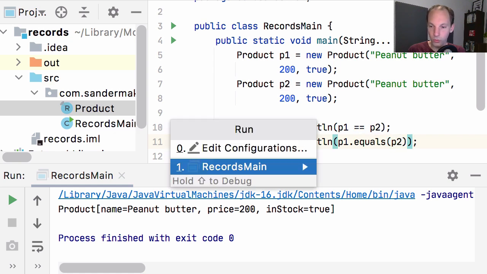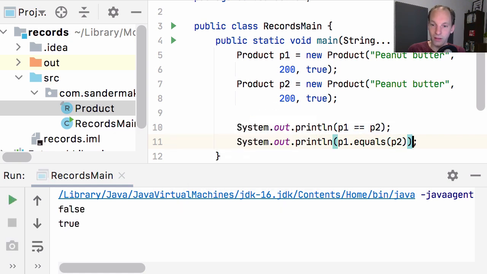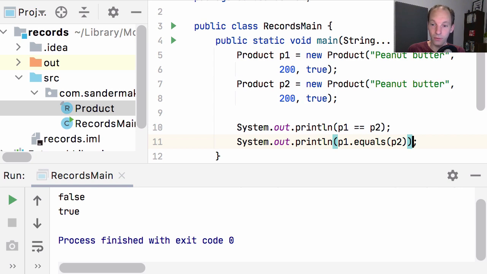And what you will see here is that these two records are two different instances, so the reference comparison will evaluate to false. But when we ask whether they are equal, it only looks at the values that we provide for the components of a record. So in this case, it will say, yes, P1 is equal to P2 because it's only about the data that's inside of the record. So this way, you can see that the equality and also the hash code implementation is fully based on the values that we provide to the constructor here for the record.